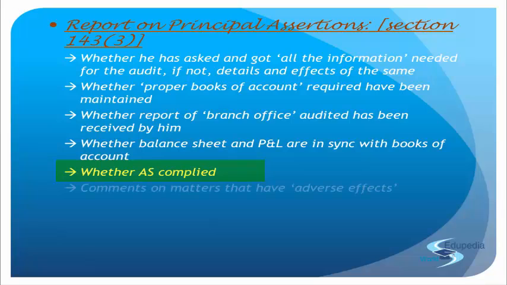Right? Next, comment on matters that have adverse effect. So the report of the auditor, it shall state the observation and the comment. You as an auditor will provide your observation and comment on the financial transactions or all the matters that have an adverse effect on the functioning of the company. So while you were auditing, you came across a transaction which you think will impact the company in a negative way. Then what is your observation for that and what comments you have to give? You will write it down in the audit report.